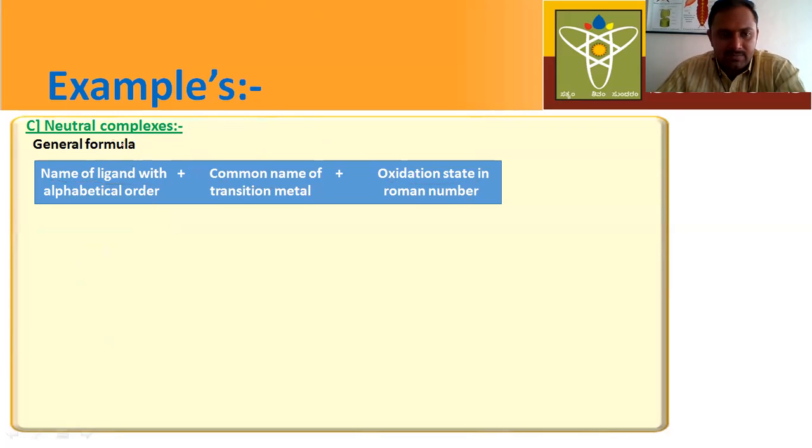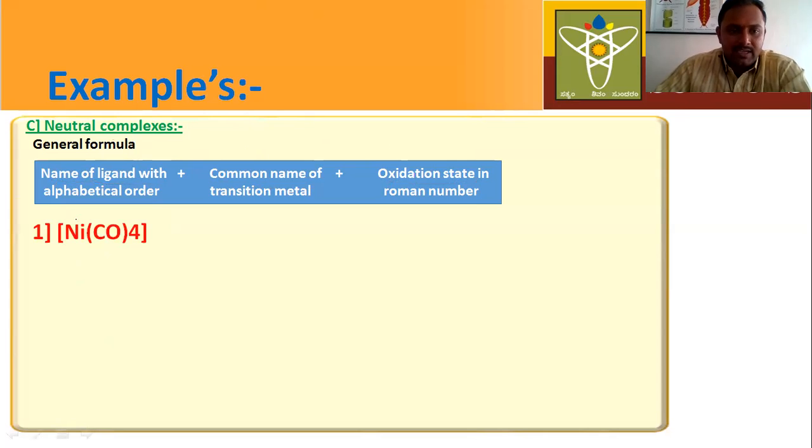Okay, don't worry. I will explain here how to identify whether the given compound is a neutral complex or an anionic complex or a cationic complex. Here, this is the coordination compound. Now tell me, in this coordination compound, is there a counter ion? There is no counter ion. So this is a neutral complex.